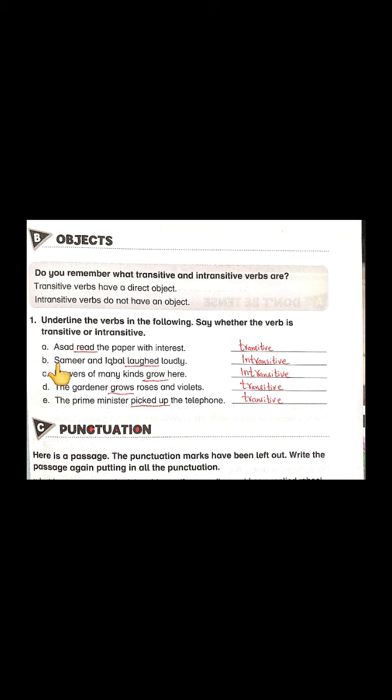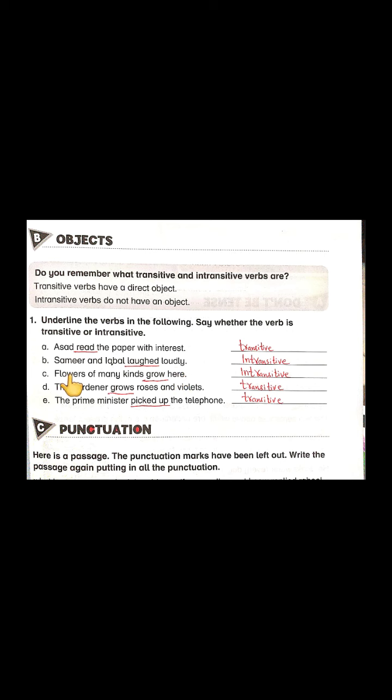B is Samir and Iqbal laughed loudly. Underline the word laughed. It is our verb and it is intransitive because it does not have any object in this sentence. Can you find any? No, we can't.